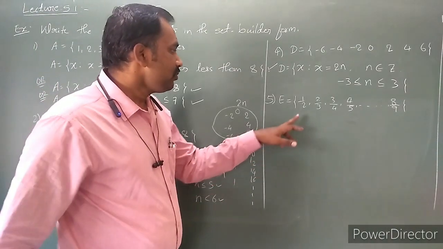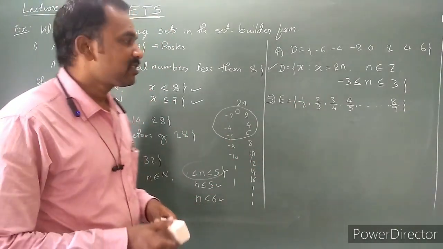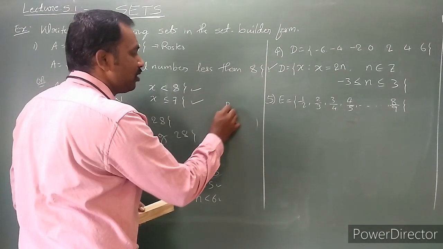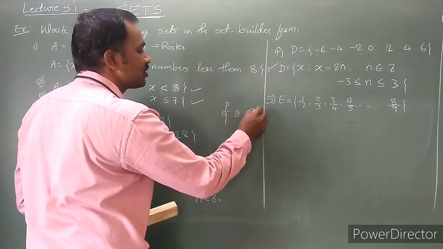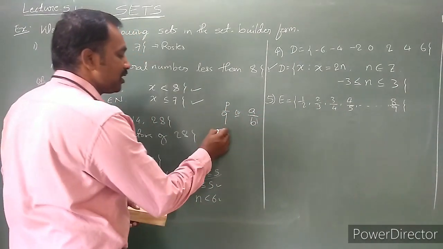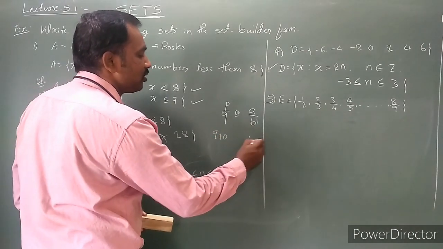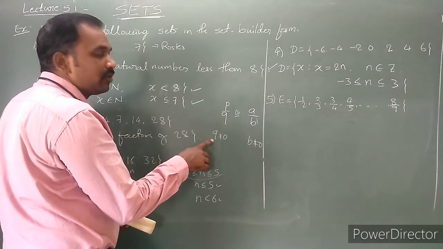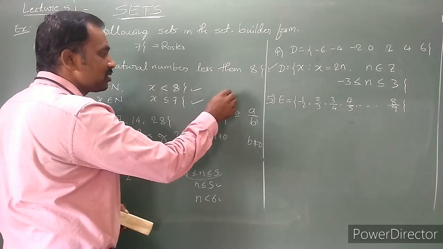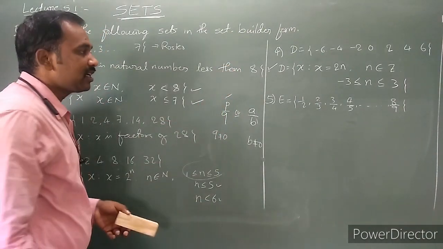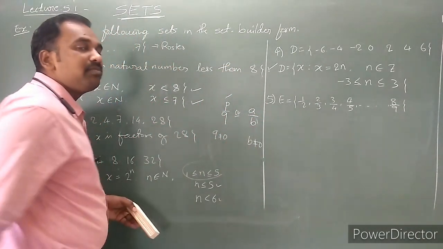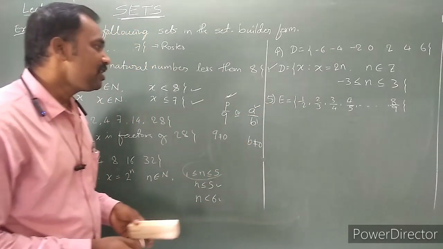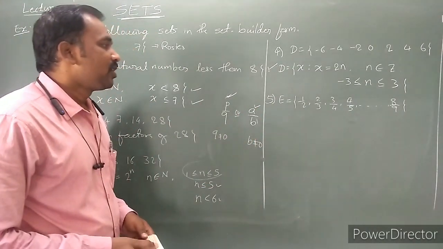Observe that it is a rational number. What is a rational number? A number which is of the form p by q, or else of the form a by b, provided that q is not equal to 0 or b is not equal to 0. A number which is of the form p by q when q is not equal to 0 is said to be a rational number. Is that clear? Either remember the p by q form or the a by b form. Here, rational numbers are there.